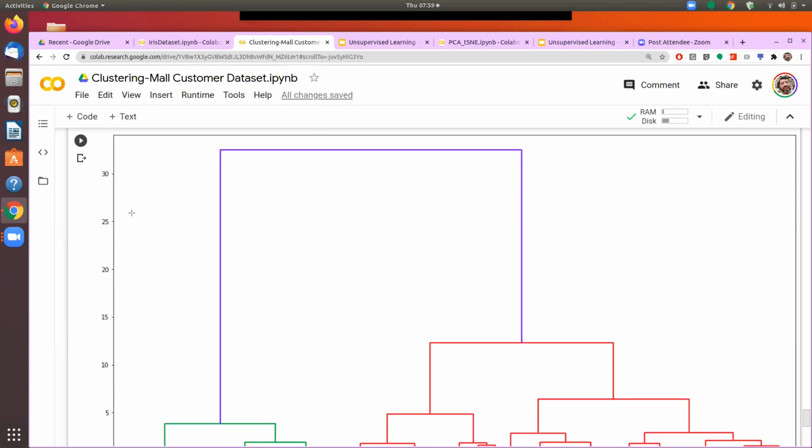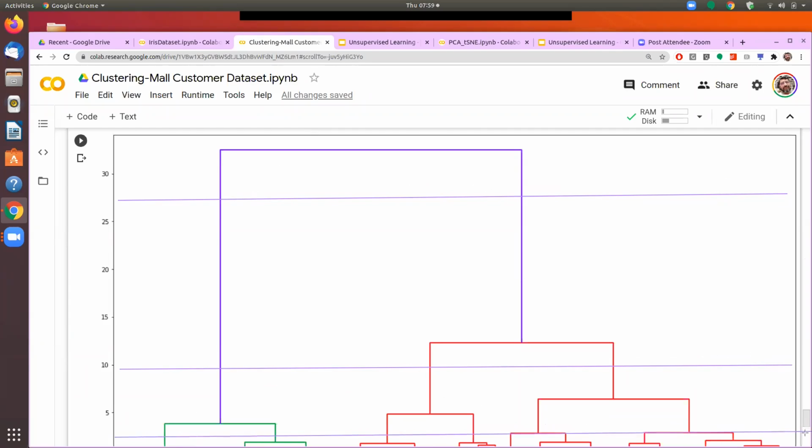We can see here that from here we can draw a horizontal line here. We can draw a horizontal line here. We can draw a horizontal line maybe here. We can draw a line, say, here. Okay.